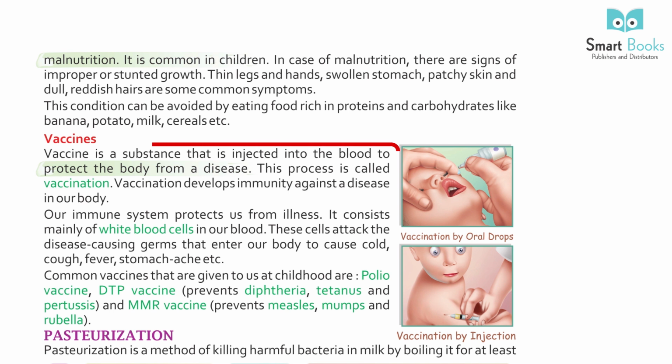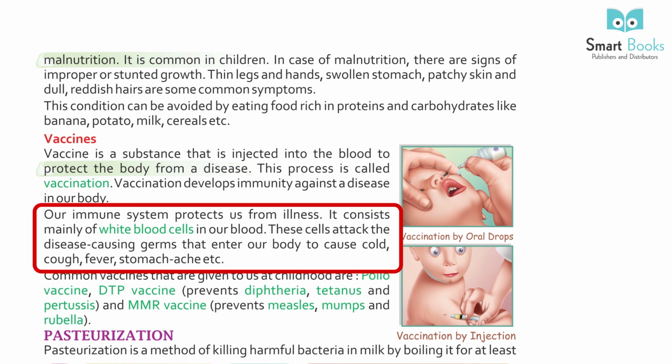Vaccine. A vaccine is a substance that is injected into the blood to protect the body from a disease. This process is called vaccination. Vaccination develops immunity against diseases in our body. Our immune system protects us from illness. It consists mainly of white blood cells in our blood. These cells attack the disease-causing germs that enter our body to cause cold, cough, fever, stomachache, etc.